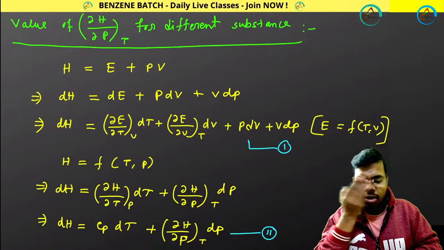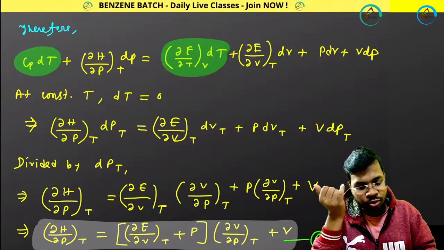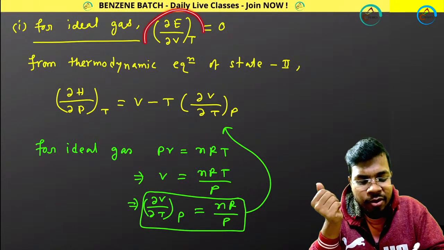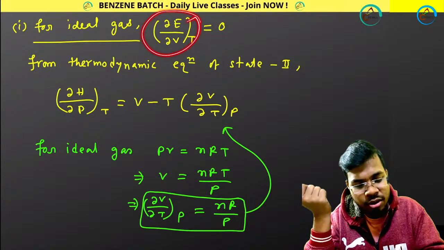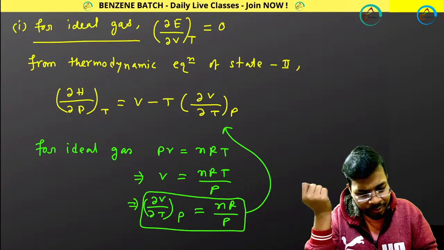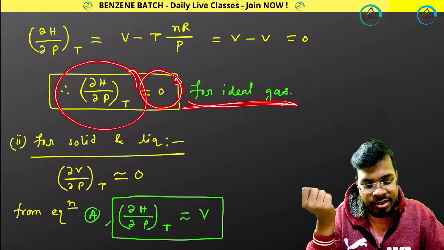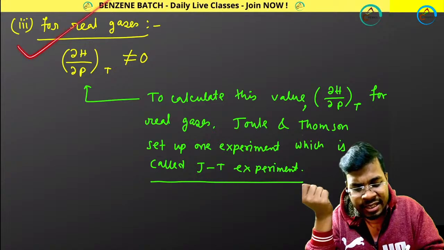Simple. Now more specifically, if I talk about the Joule-Thomson experiment, generally we get this value equal to 0, like in the Joule experiment. Del E, del V at constant T equals 0, and del H, del P at constant T will also be 0 for an ideal gas. For solid and liquid we get this kind of value, but for real gas this value is not 0.